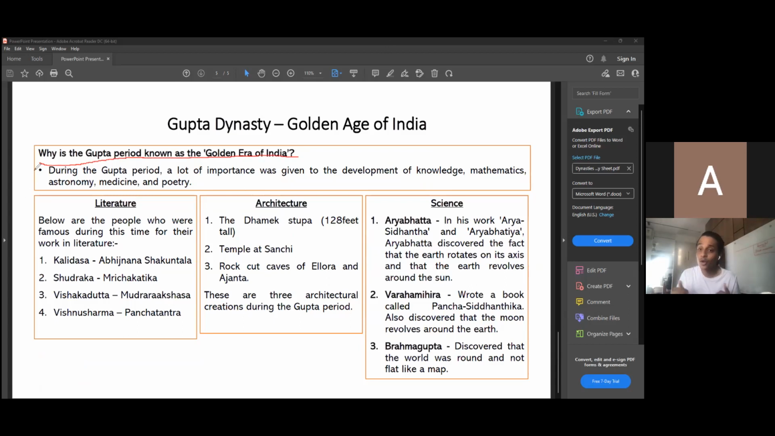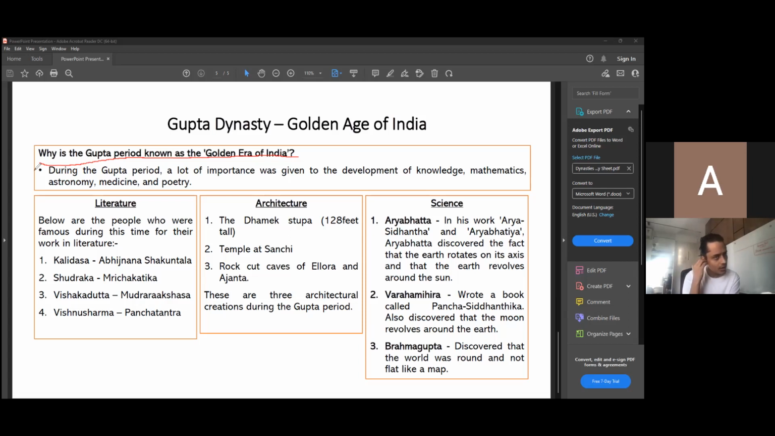During the Gupta period, a lot of importance was given to knowledge, mathematics, astronomy, medicine, and poetry. Because the importance was given, the rulers actually used to give a lot of money to people who would research medicine, poetry, maths, astronomy. They would give them money to research. And because of that, in the Gupta period, there was a lot of growth that happened in India. And that is why the Gupta dynasty is called the golden era of India.